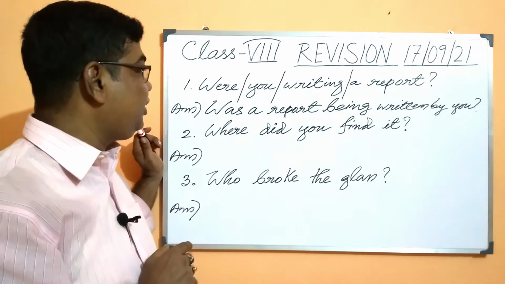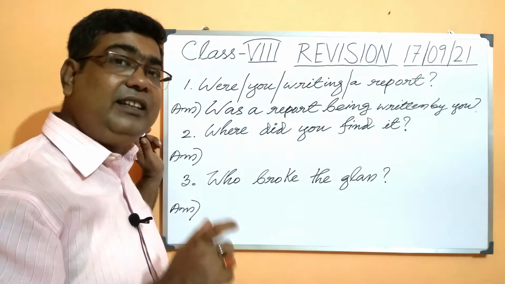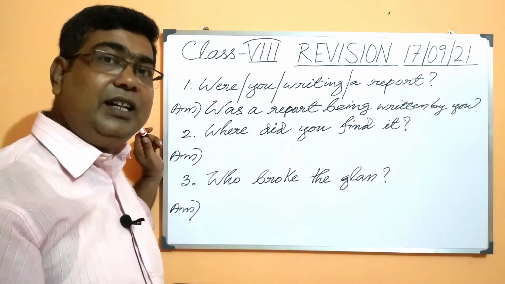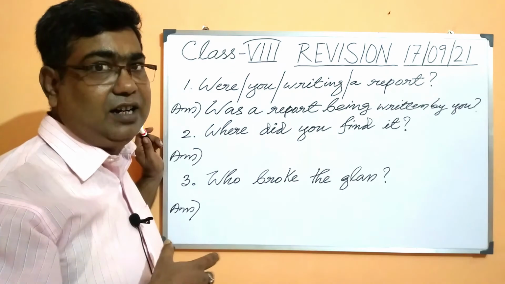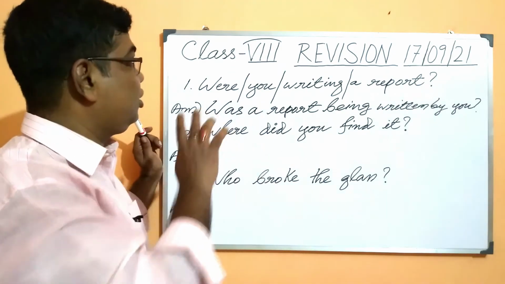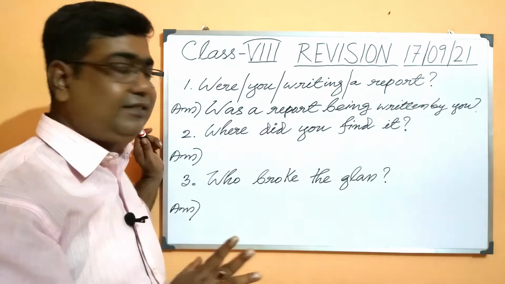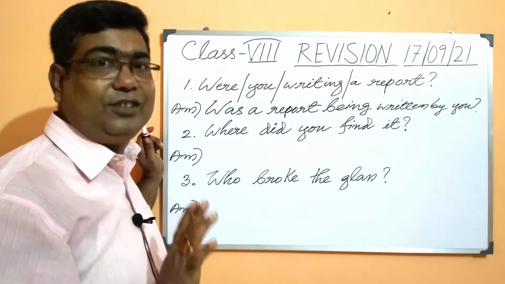In the second question we have where. Now where is an interrogative pronoun. So how is it different? In the previous sentence we don't need a complete sentence to answer such a question, but in case of WH questions, as we find here, we need a complete sentence to answer.